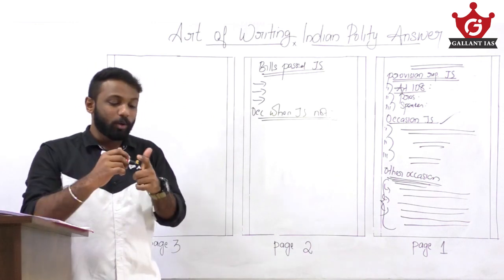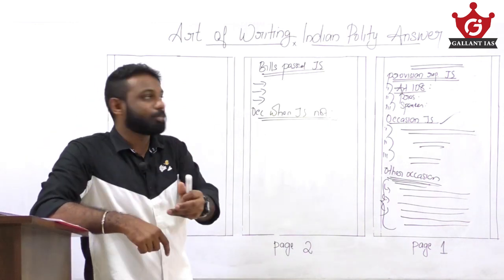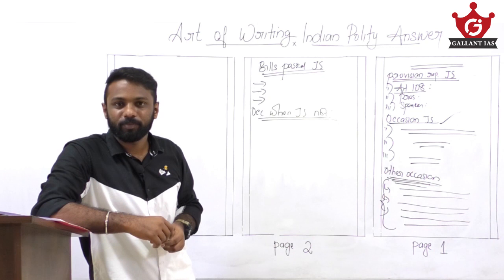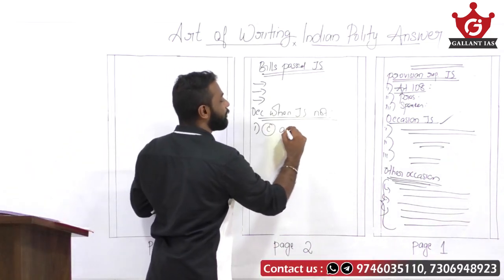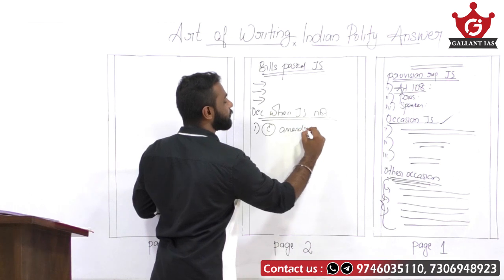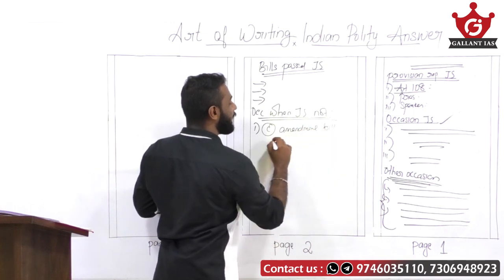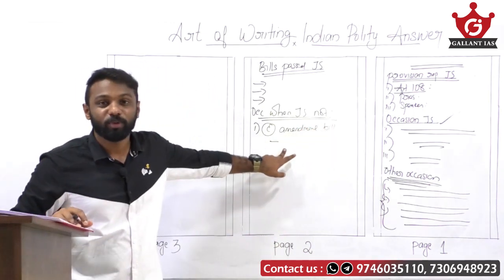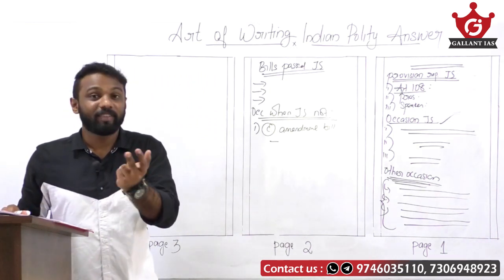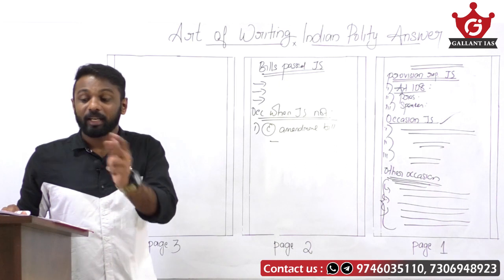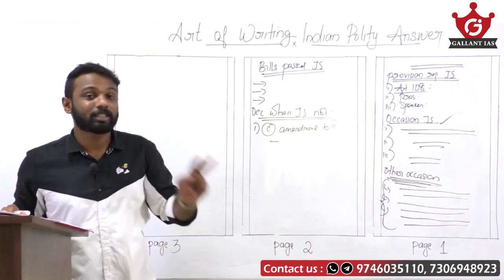See, we know that only for ordinary bills and finance bills, a joint sitting can be held. It is not possible for what? Constitutional amendment bills. Right? And now we must write the reasons also, because the question asks that. Also write the occasions when a joint sitting cannot happen, with reasons thereof. We must write the reasons.